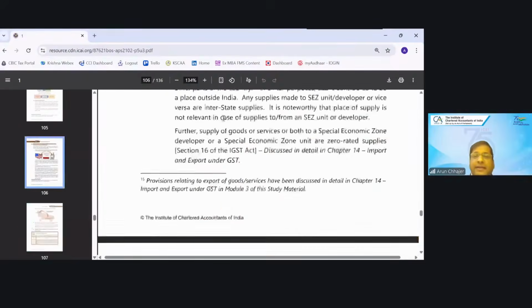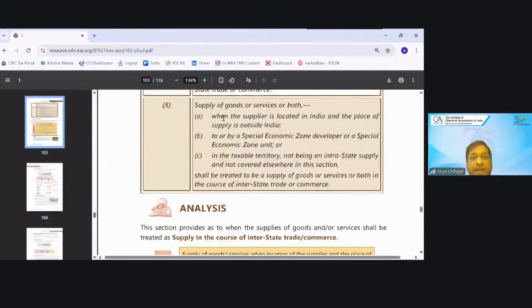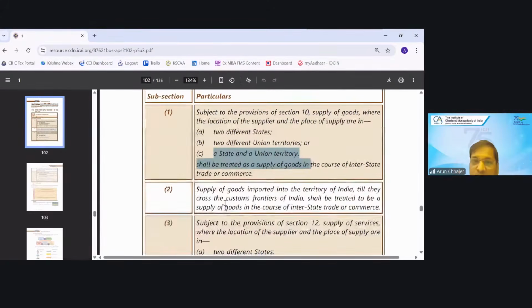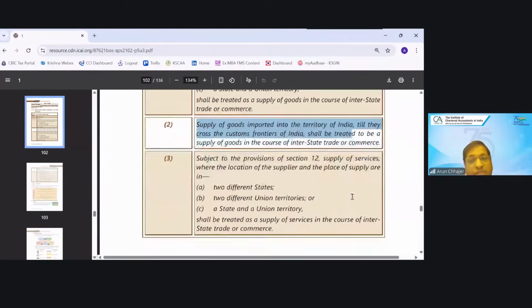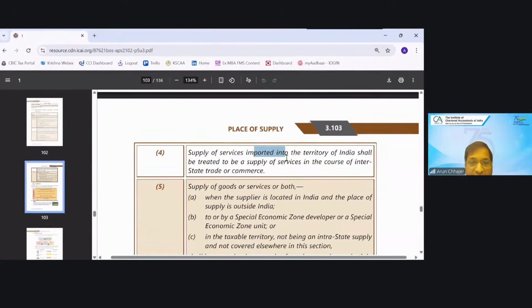Let's read interstate supply, intrastate supply. What is that? Interstate supply means when the location of supplier and the place of supply are in two different states, or two different UTs, or one state and one UT, then it will be treated as interstate supply of goods. Then if goods are imported into the territory of India, till they cross the customs frontier, it shall be treated as interstate. The same thing applies for services and for import of services.